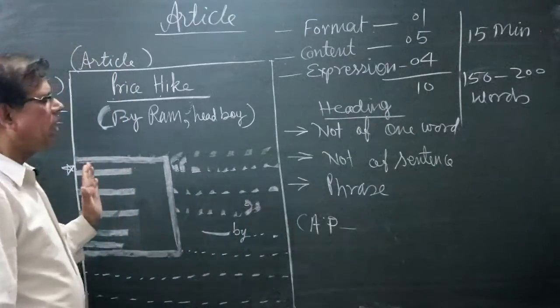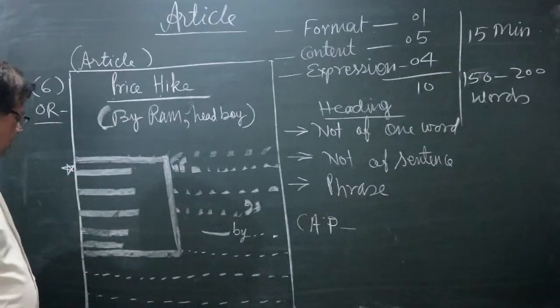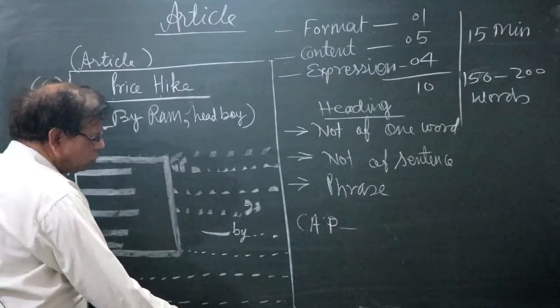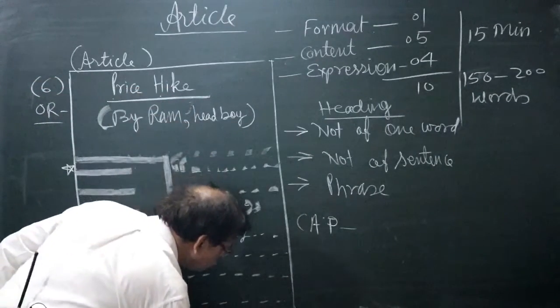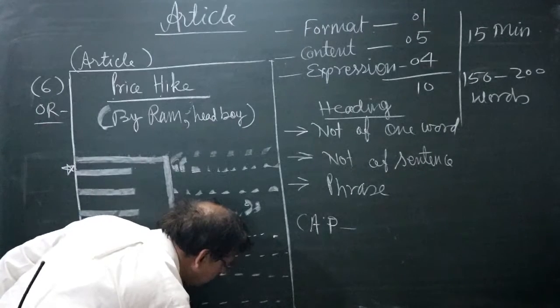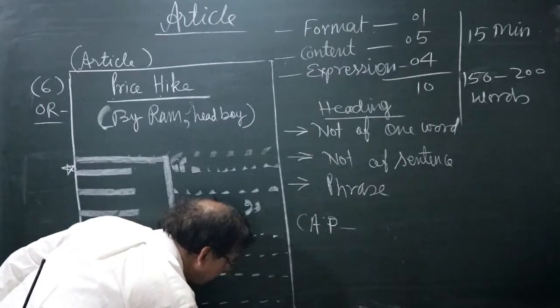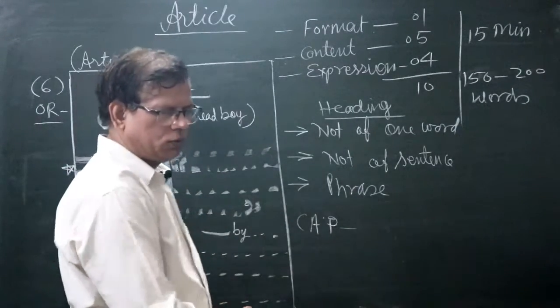It is my suggestion. And last of all, you should write, continue to, dot dot dot.